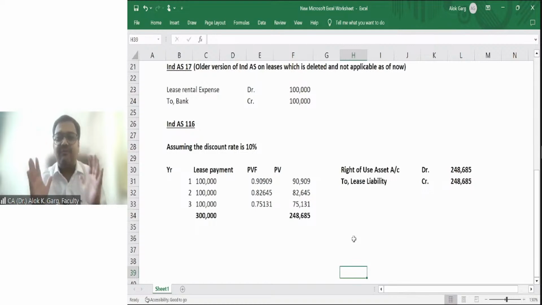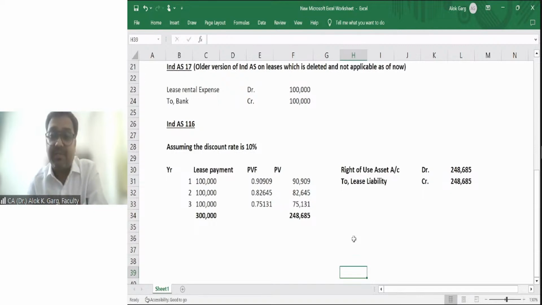So in IND AS 116, since you are getting a right to use an asset, you are getting some right and you are capitalizing that right. That is why in IND AS 116, the concept of operating lease and finance lease is deleted from the lessee perspective.